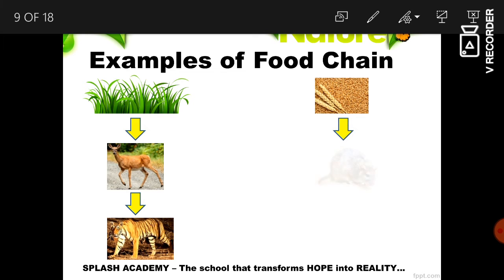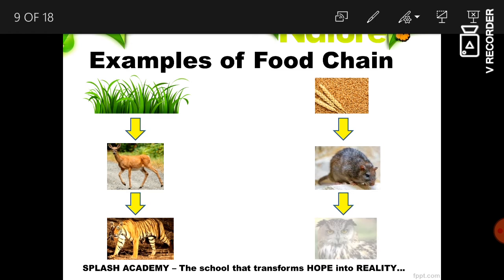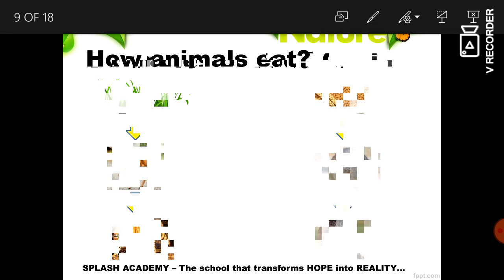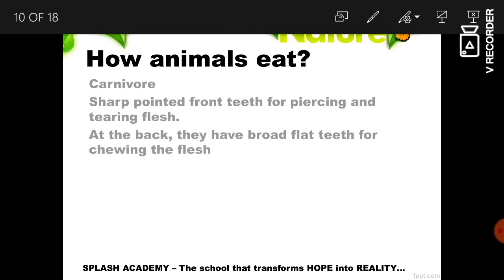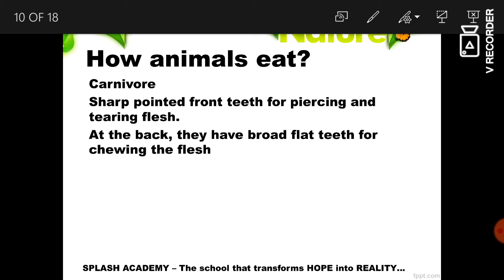Look at the other food chain. Cereal. It is a producer. Rat eats cereals or grains. Owl eats rat. Now we will know how animals eat.